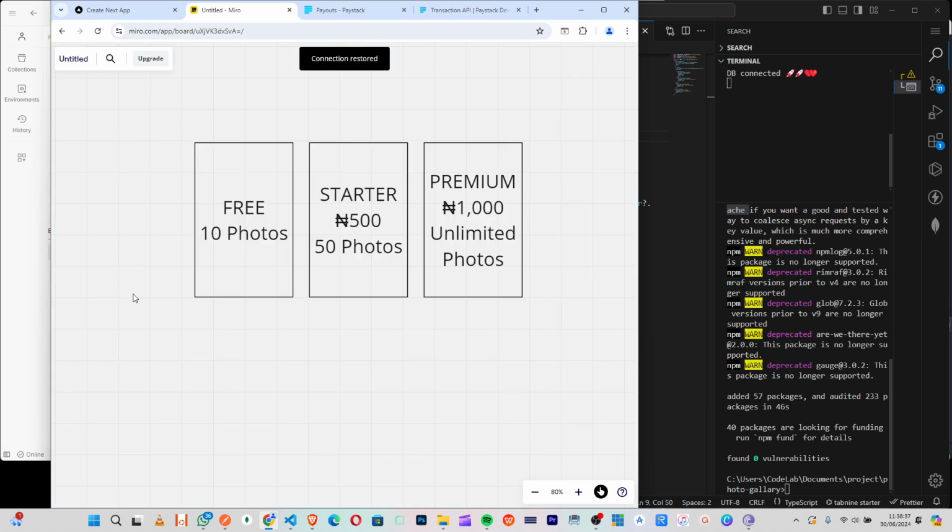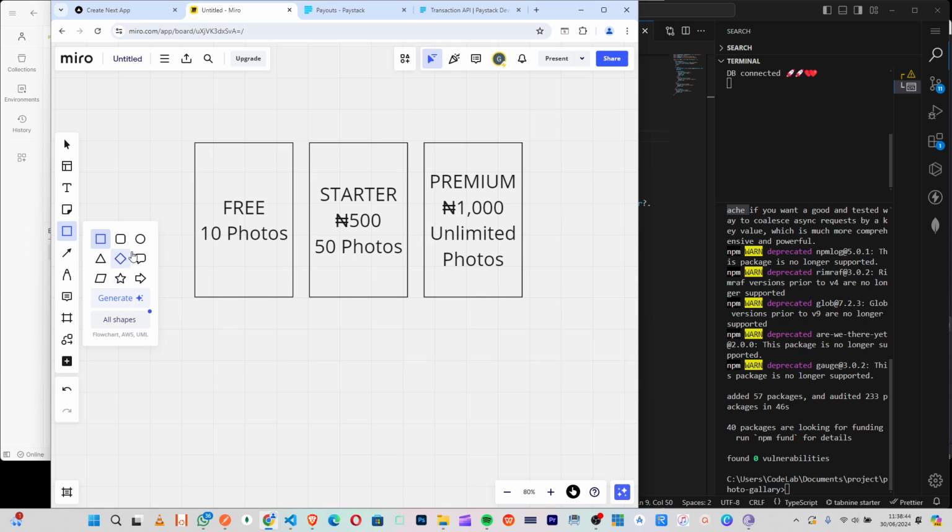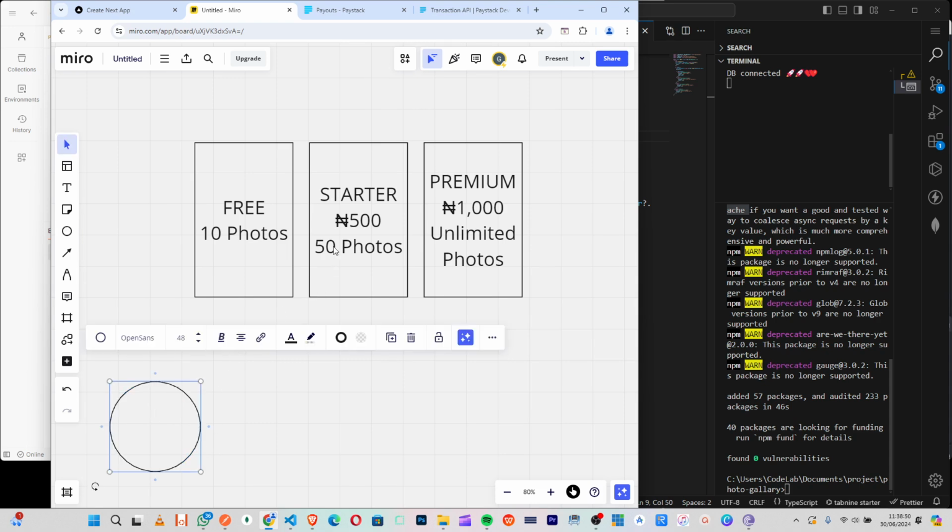So the way our flow will be, right? Let me just call something like this. So the user must hit this point first, right? Maybe like this. So the user must register, right? So then hit this button.